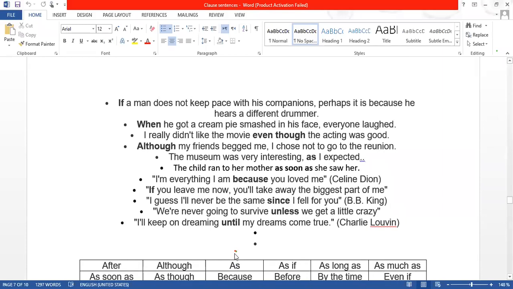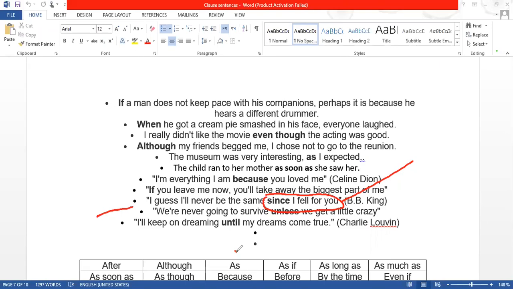If you see this one, "I guess I will never be the same since I fell for you." So see this, "since I fell for you" is a subordinating clause, and so you can put it in the middle. When the subordinating clause is in the middle or at the end, we don't use a comma.